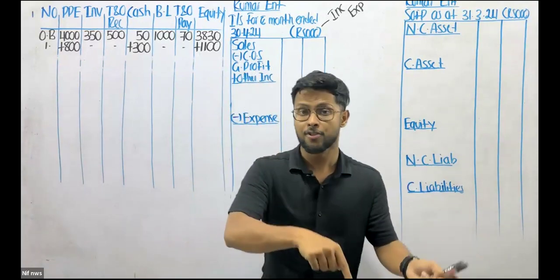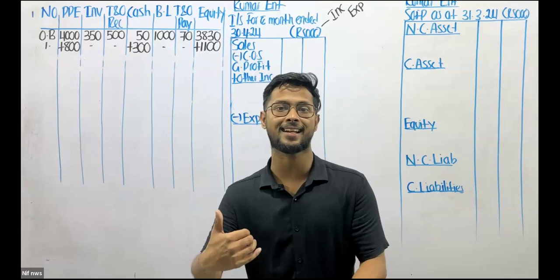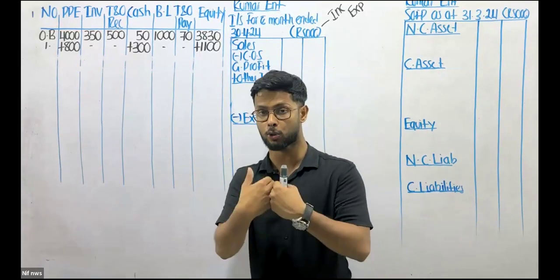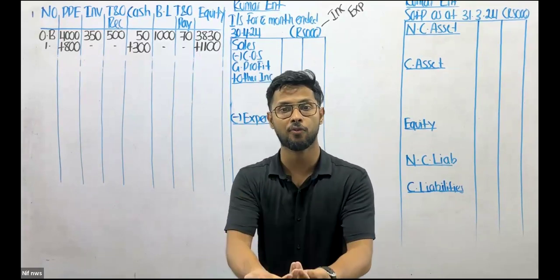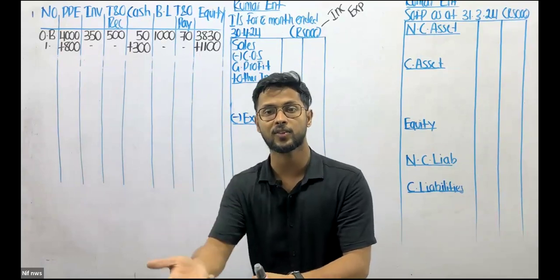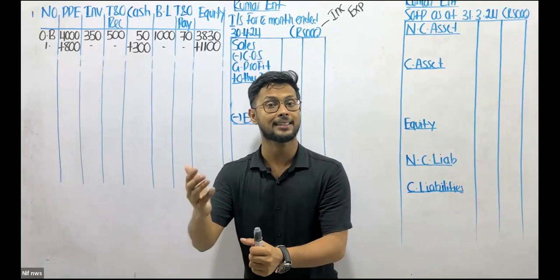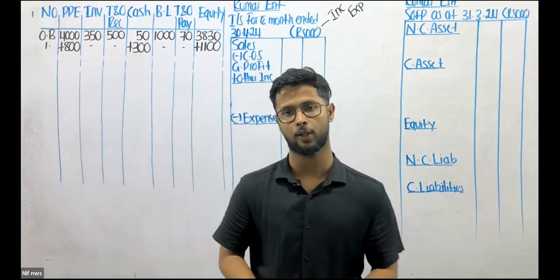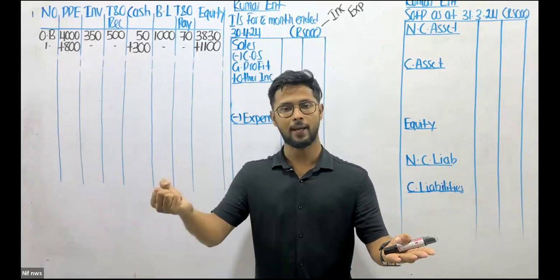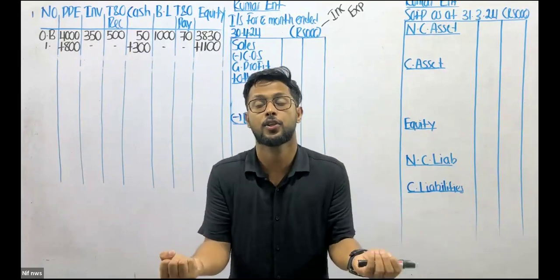But the cash discount, when do we offer a cash discount? It's when we settle the due amount to the trade payable, or when the trade receivable settles the due amount to us. If we allow or receive a discount while the trade receivable or trade payable is settling their due amount, that's a cash discount that needs to be taken into account. So keep in mind, we make entries for cash discount, but we don't make entries for trade discount.